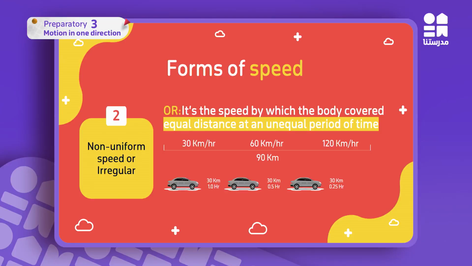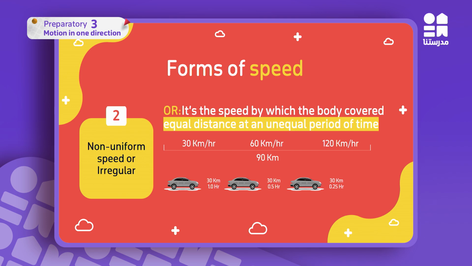So what is the fixed value here? The fixed value here is the distance. What am I changing here? I changed the time. The first hour I covered 30 kilometers in an hour. And after half an hour I changed the time, I covered another 30 kilometers. And after a quarter of an hour I covered another 30 kilometers.